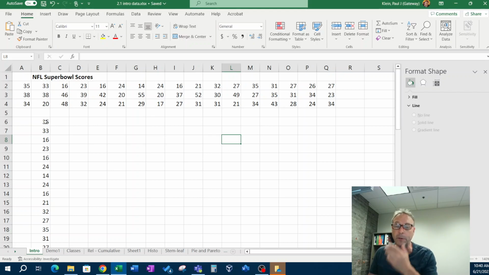All right, so we might want to say, well, what's the middle of the data? Where's the middle of this data set? It's not in the middle visually, but we want to say, where's a typical data point? What's a typical score that, if I was going to make a bet on these teams, that in the next Super Bowl one of the teams would get?